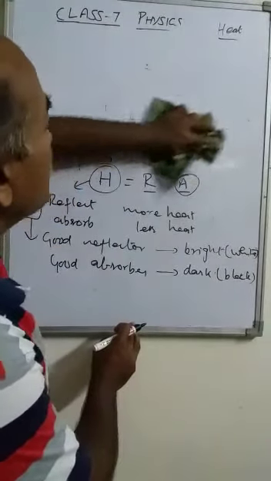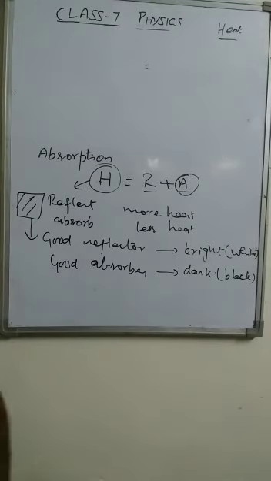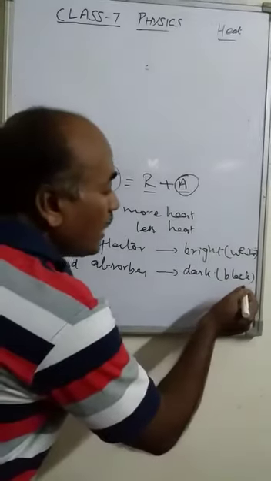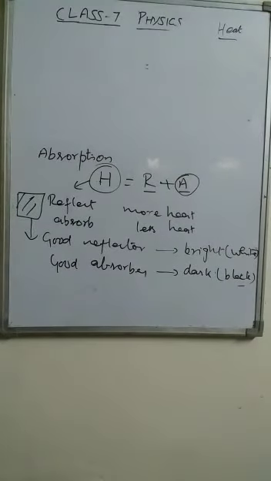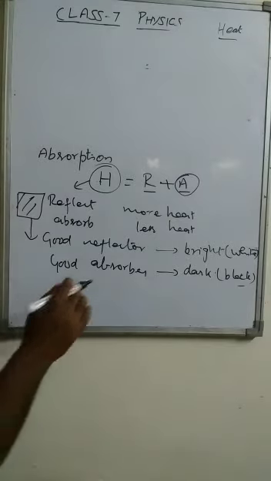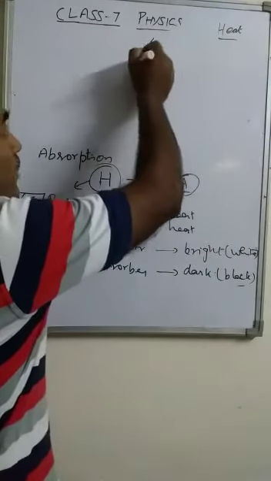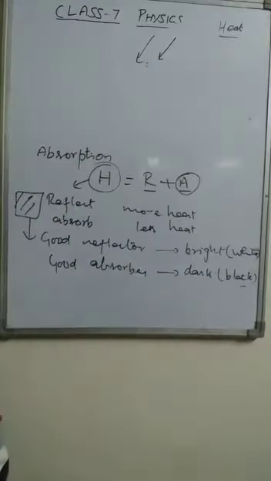During the summer season, we prefer to use bright color clothes. During the winter season, we prefer to use dark, that is black, color clothes. It is because of the same purpose. During summer, we get more heat from the sun.